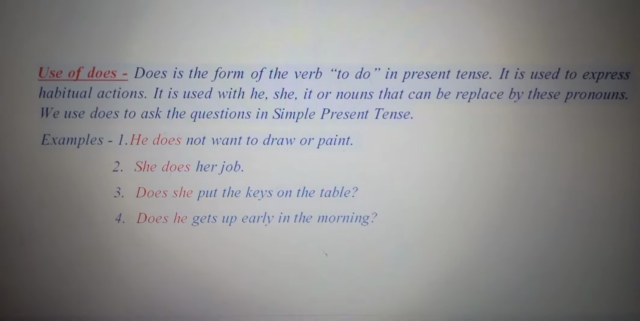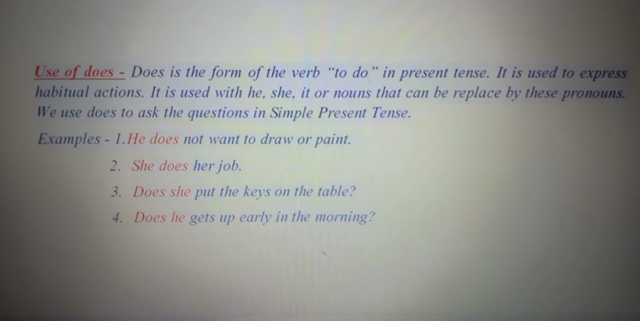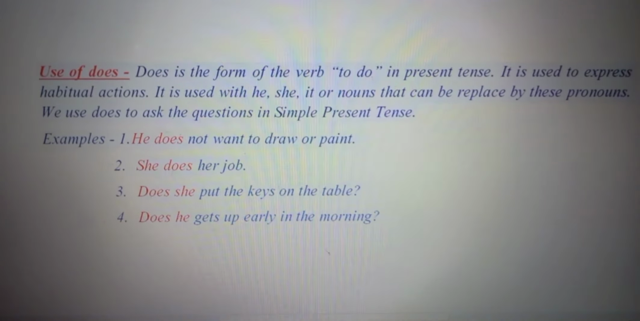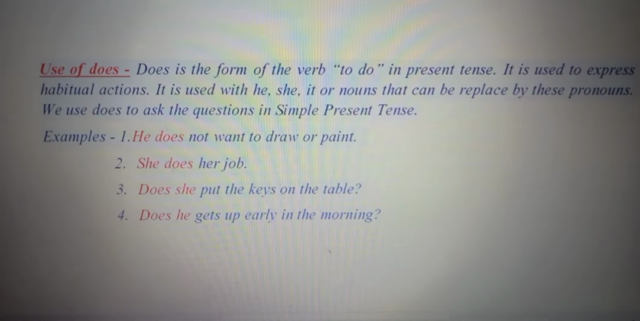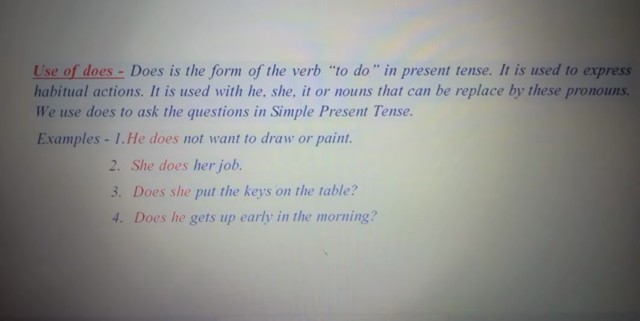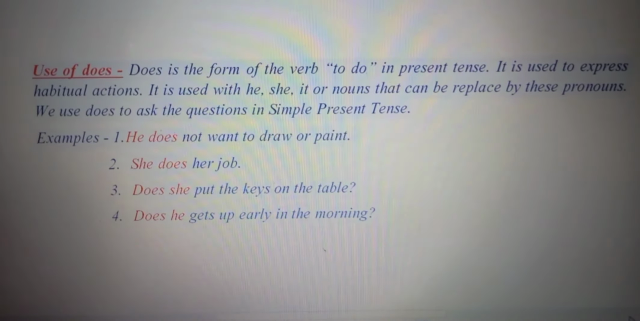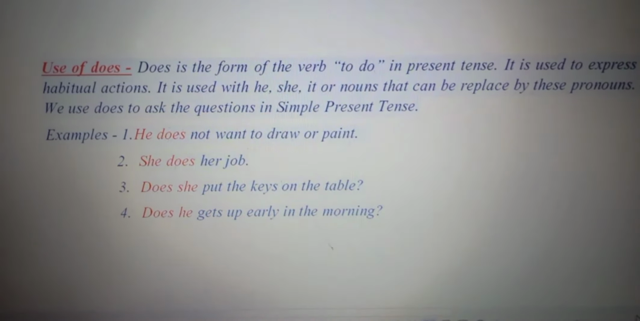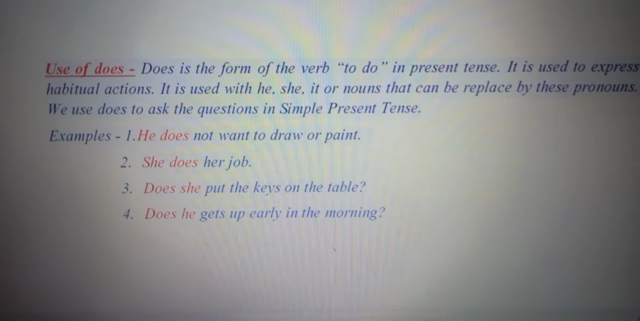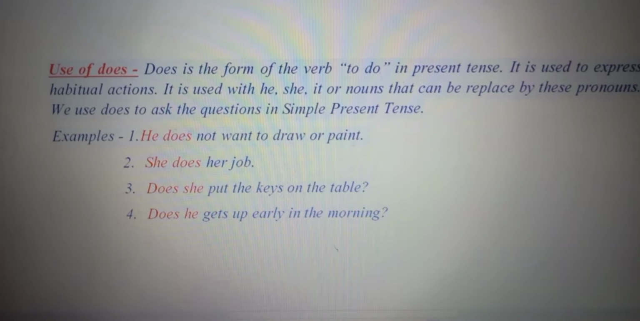It is used with the pronouns he, she, it, or nouns that can be replaced by these pronouns. So basically we are using does with the pronouns he, she, and it, or with the nouns which can be replaced by he, she, it. We use does to ask questions in simple present tense. So basically do and does are somewhat similar, in that they both are used for habitual actions and they are used to ask questions in simple present tense, except for the pronouns which are used with them.